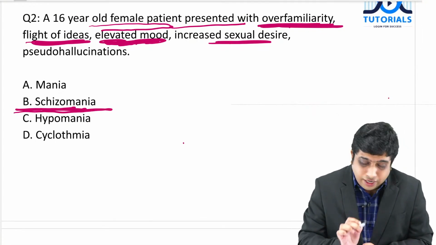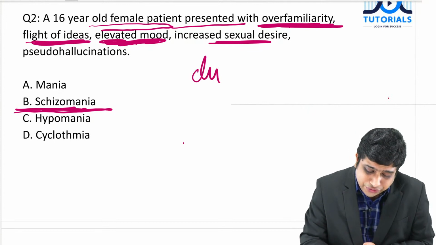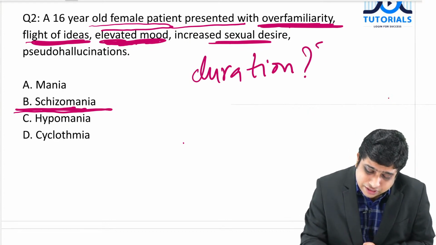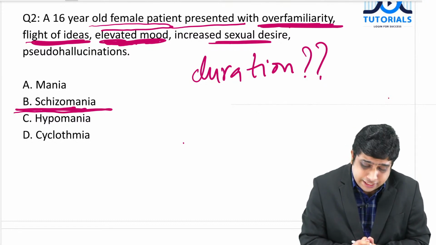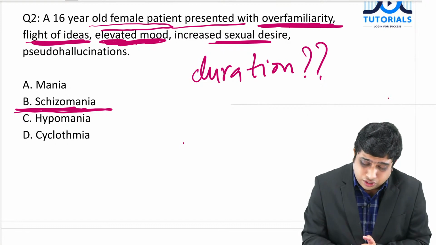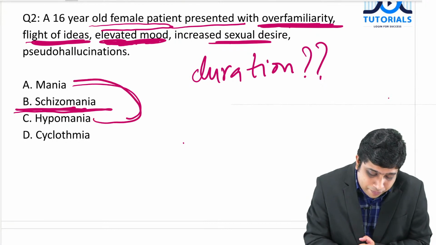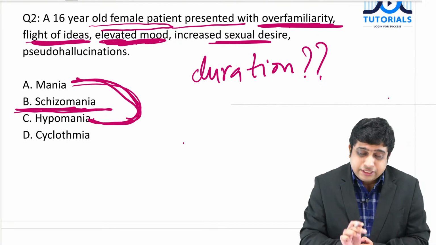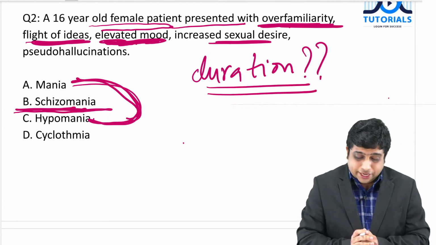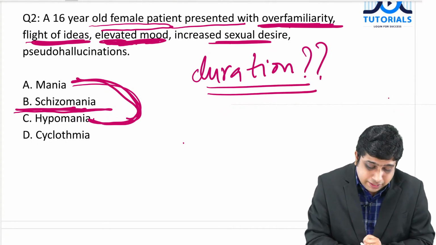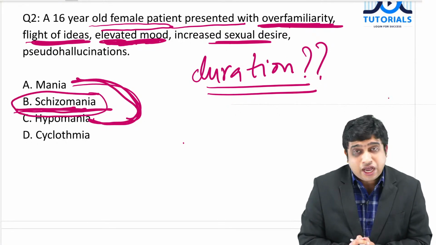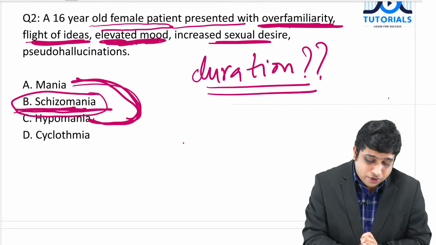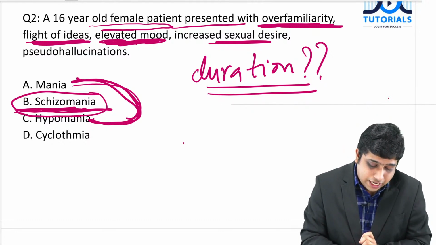So one confusion is, what is the duration given in this question? Can anyone tell whether anything else was mentioned about duration or anything about this question, because a confusion between mania and hypomania is coming up now. That is why I am asking about the duration. Okay, so we can rule out schizomania because there are no other psychotic symptoms. Pseudo hallucination is not a psychotic symptom per se. Now a question comes whether it is mania or hypomania or cyclothymia.